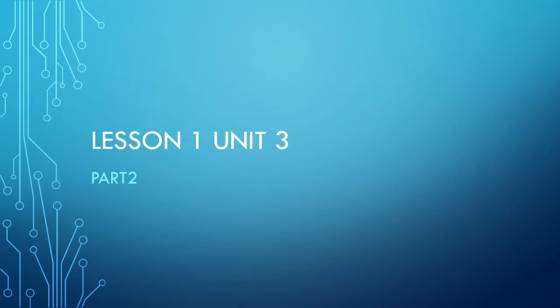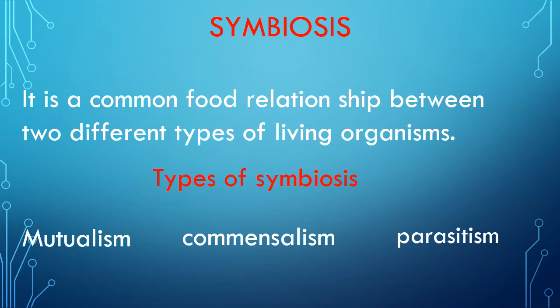Today we will continue lesson 1 in unit 3, part 2, which was talking about the food relationship. In the last class, we talked about predation, the first type of food relationship. Today we will continue. The second type of food relationship is symbiosis.